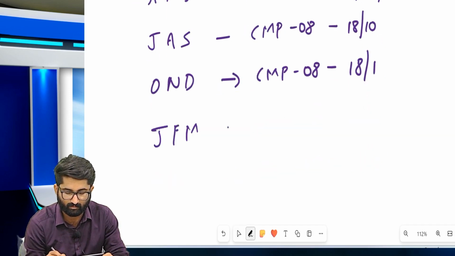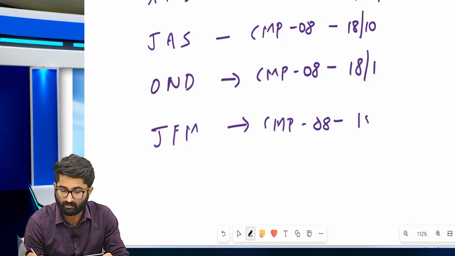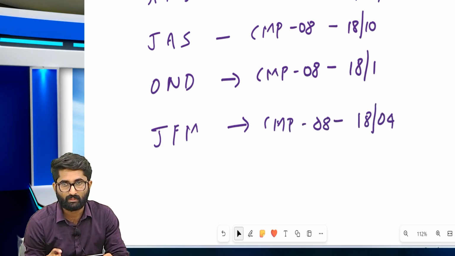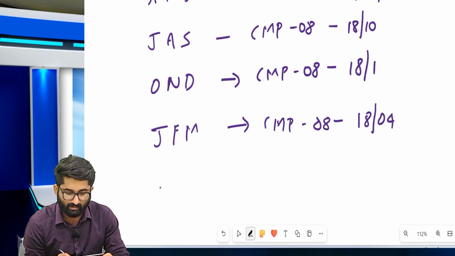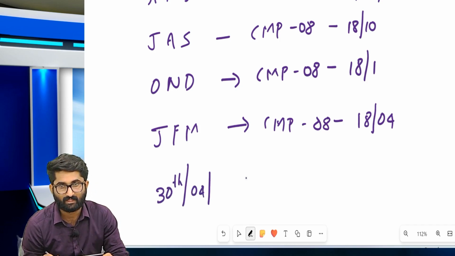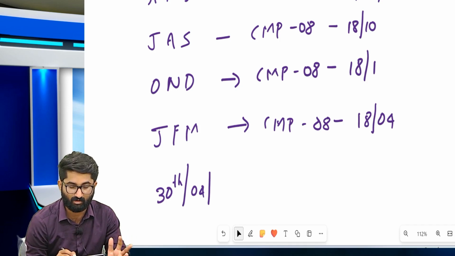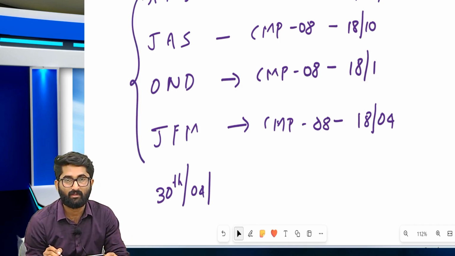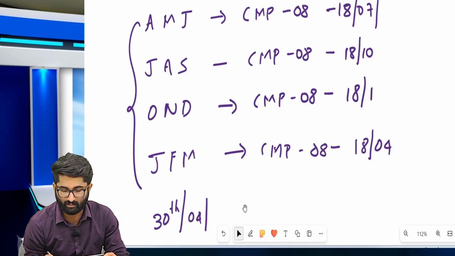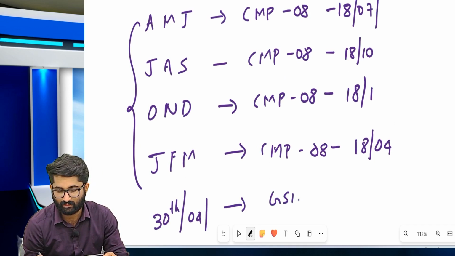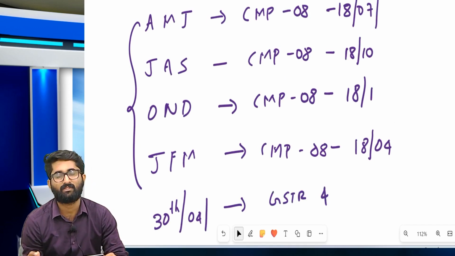For January, February, March, he has to file CMP 08 by 18th of April. Not only that, he has to file by the end of 30th of April. That means after the end of this year, by 30th of April, he has to file GSTR 4.